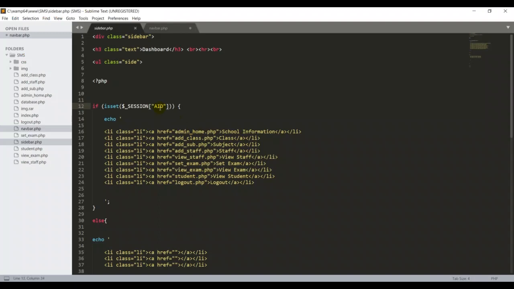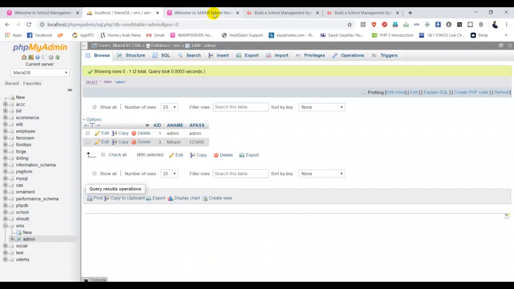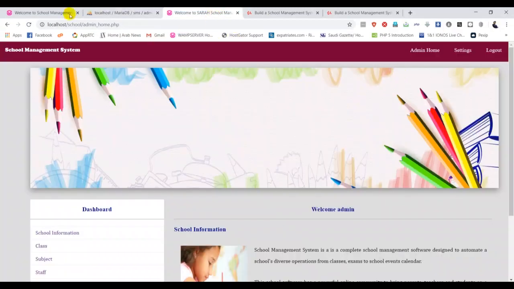For example, if I put the username and the password for admin, they can see this entire list for the admin section. That's the reason I'm putting it here. If you go back to my original one, in my admin case, if I put admin, I should get admin home, settings, and the logout. These three fields I want to add into my navigation bar for the admin section.